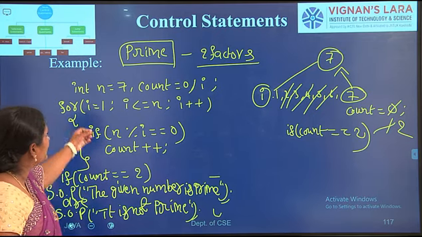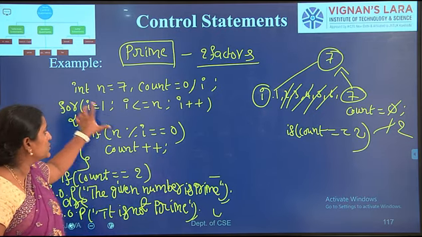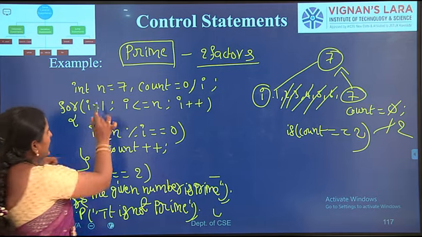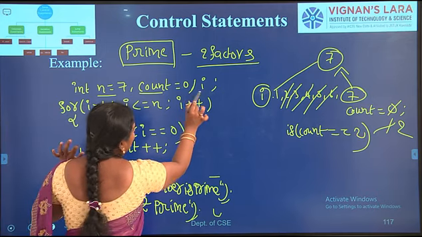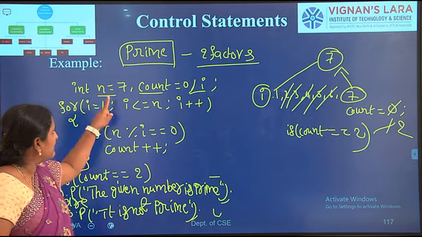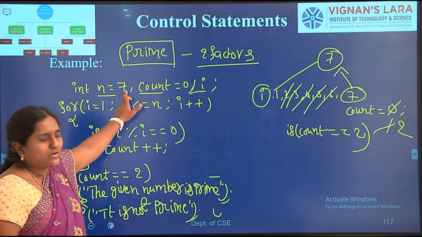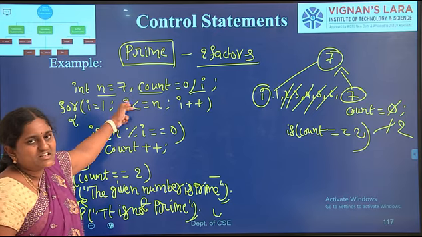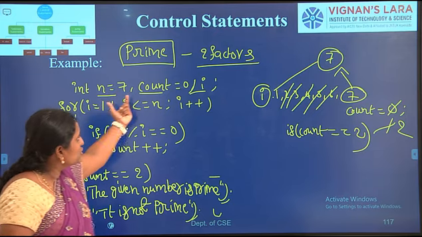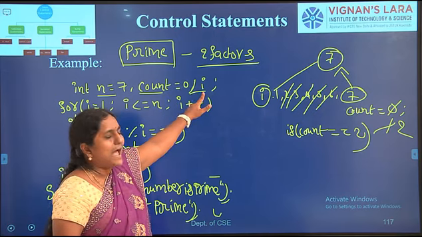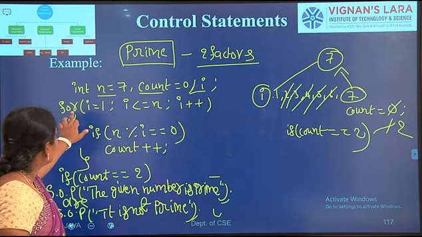Okay. So in this program, I am simply declaring three variables: n, count, and i. These three are integer type variables. I give n the number 7, so here n equals 7. At the time of declaration, I can initialize a value to the variable. So here count equals 0 by default. And int i. Okay, so next is the for loop.